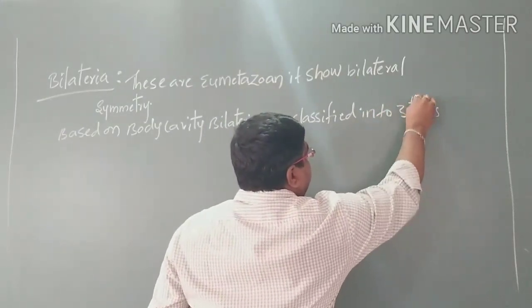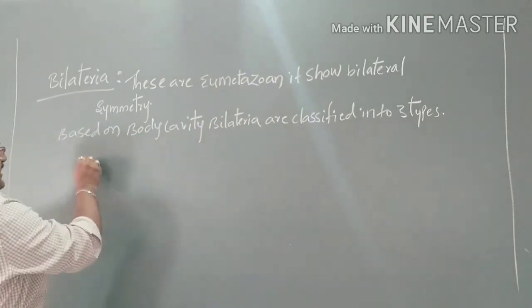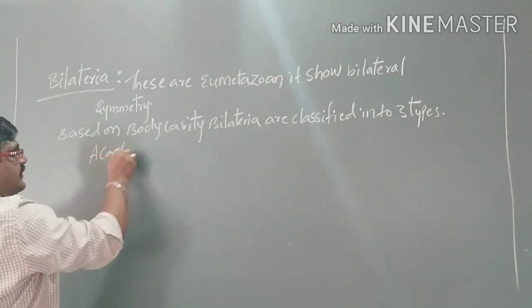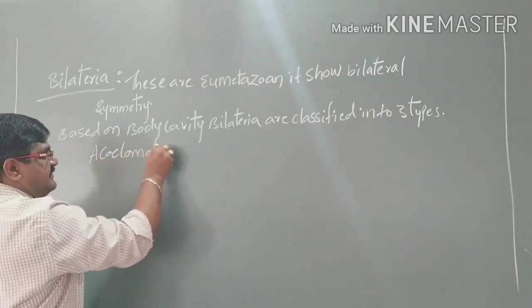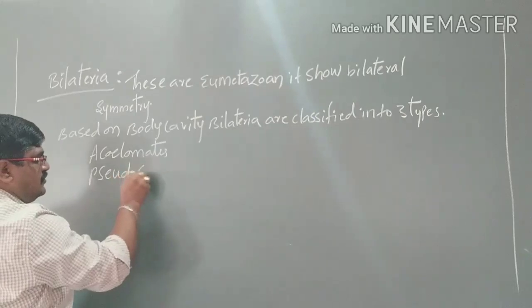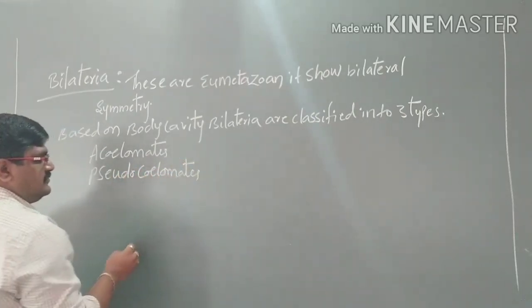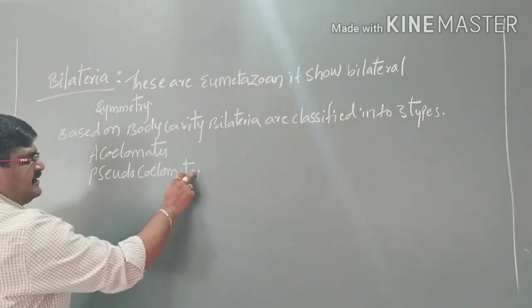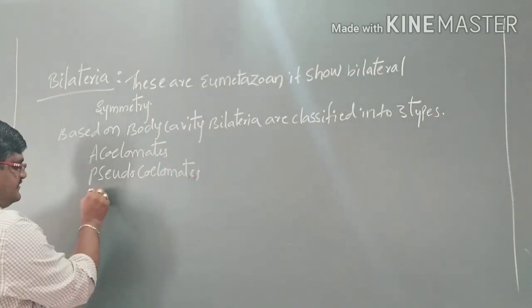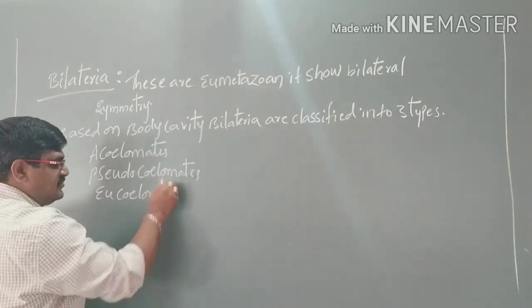These are classified into three types: the acoelomates, pseudocoelomates, and eucoelomates.